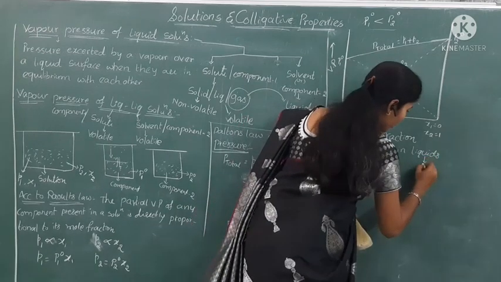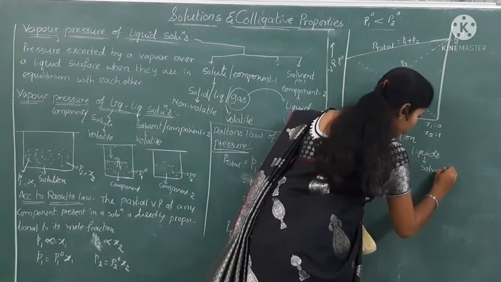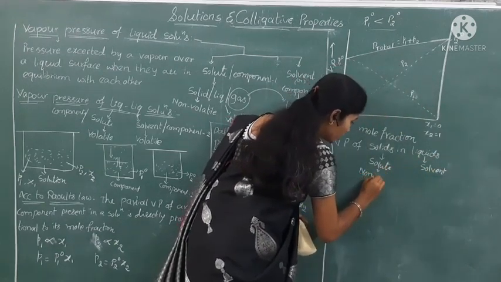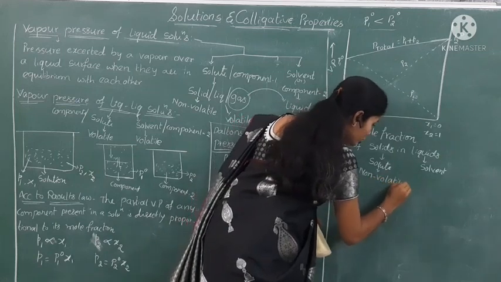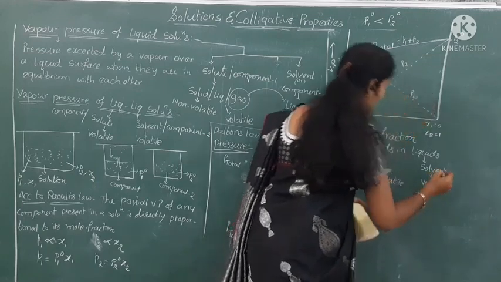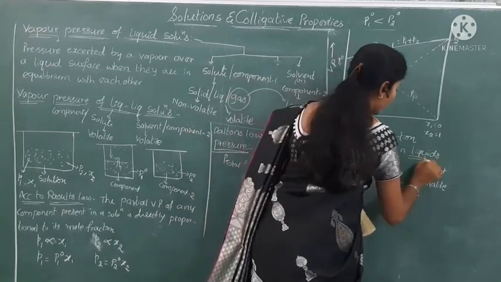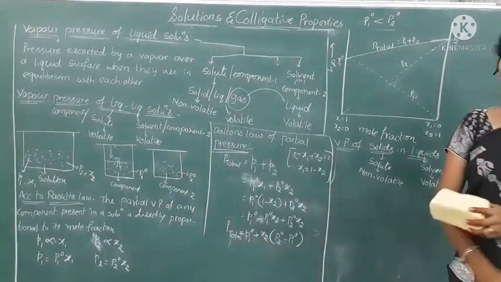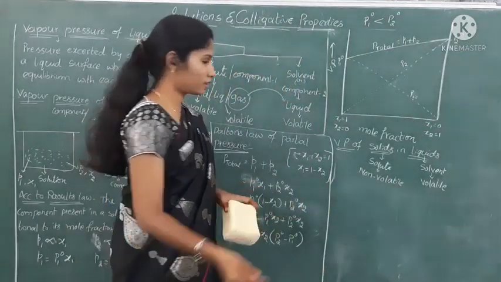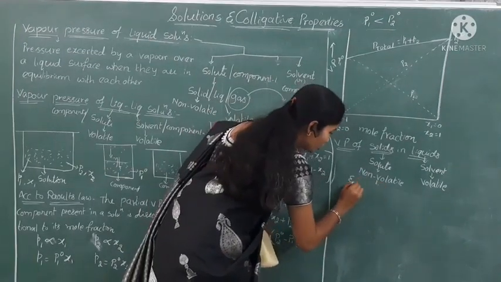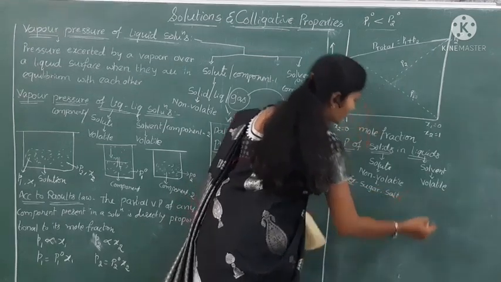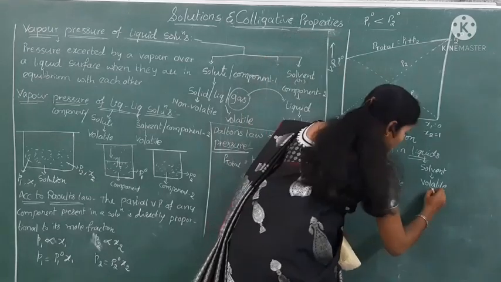The solute, or we can write it as component 1, and the solvent. For your clear understanding only I am writing here. What is the nature of the solute? It is non-volatile in nature. And what about the solvent? It is volatile in nature. What is non-volatile? They cannot convert into the vapor state. Examples of non-volatile solutes are sugar, salt, and so on. For volatile, we can take water.